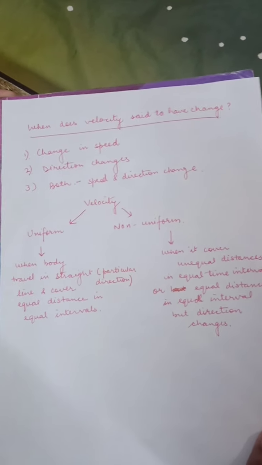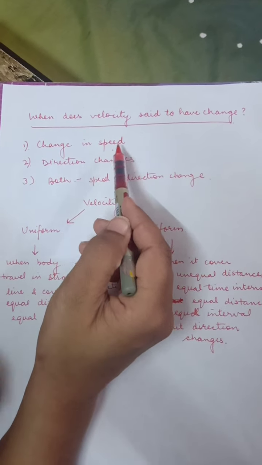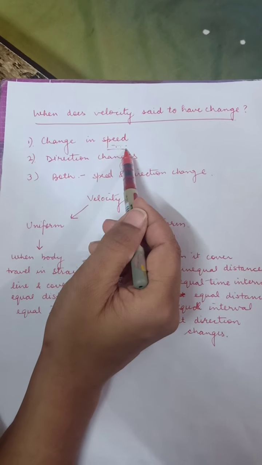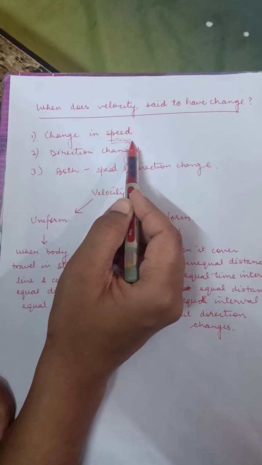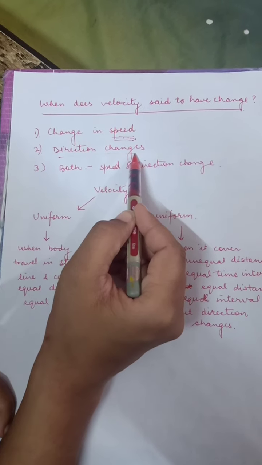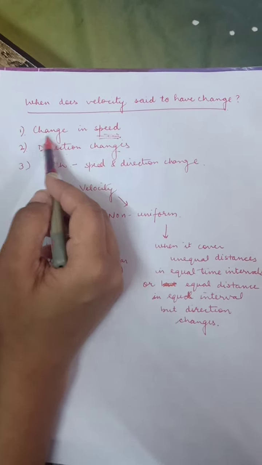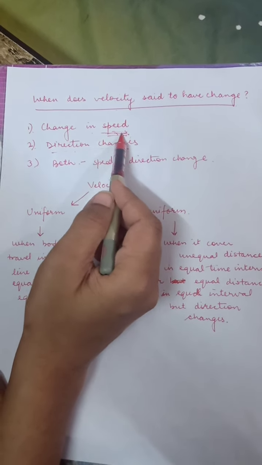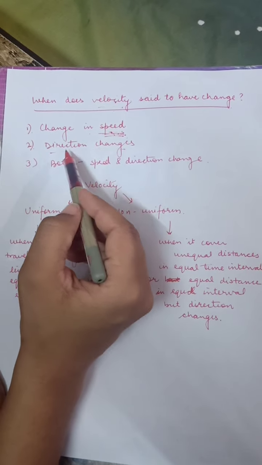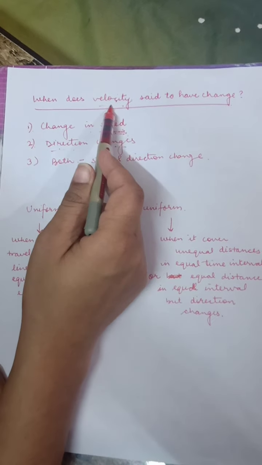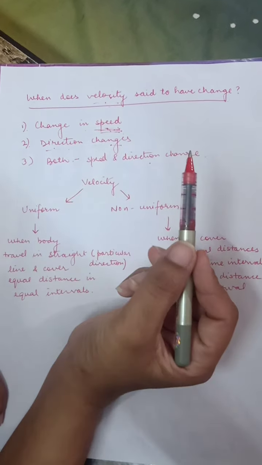When is the velocity of a body said to change? When there is a change in speed. We know speed will change when we increase or decrease the speed of a body. But direction and speed both matter in the case of velocity. If any one of them is changing, then the velocity will change. If the speed is changing, then velocity will change. In case direction changes, then also velocity will change. And in case both are changing, then velocity is also changing.